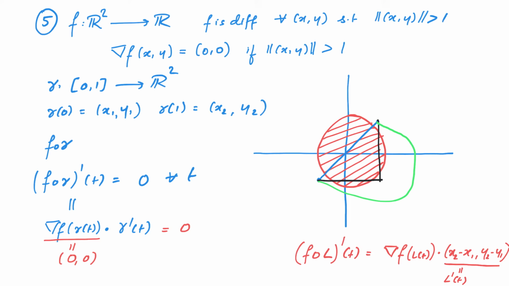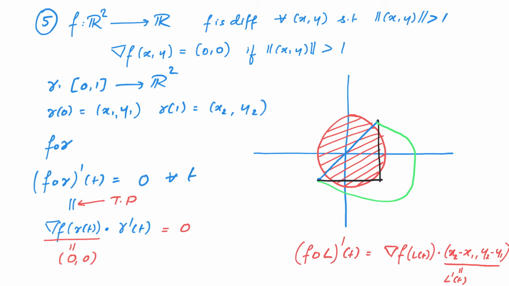Also notice that when we do this equality, we are using the fact that gamma lies outside the problematic region. So therefore, if we manage to prove this, then we have our theorem. So the question is, can we prove this theorem?